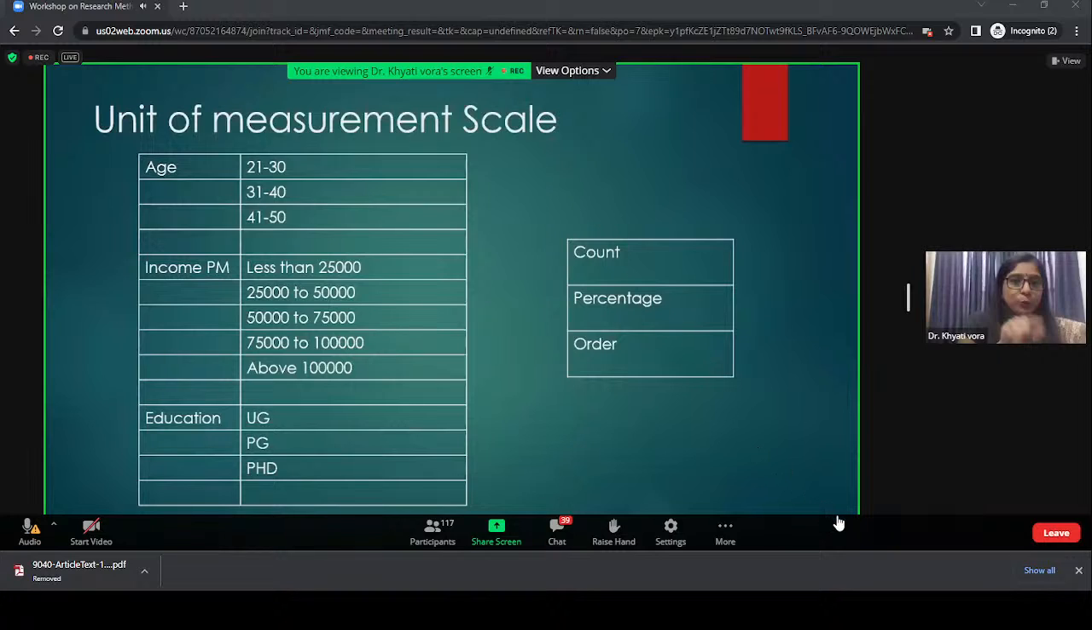When I asked you, are you satisfied with the workshop? Yes or no? Are you aware about this? Yes or no? Do you have a perception for this? Yes or no? You are diluting the essence of the responses. What will respondents do? Either take yes or no. What max can you do here? Count, percentage. That's it.